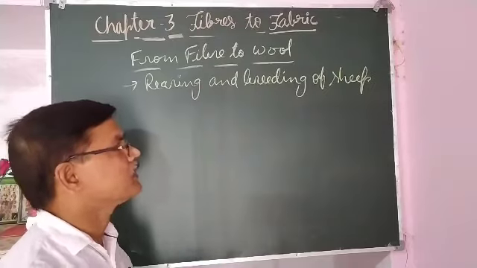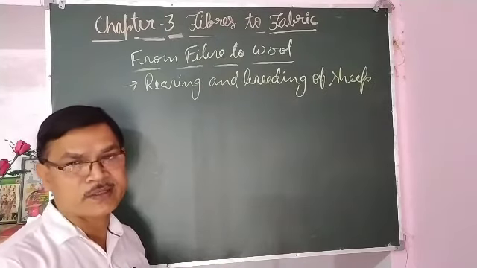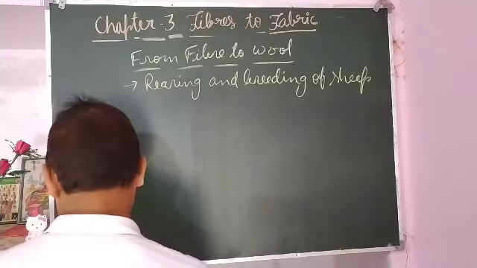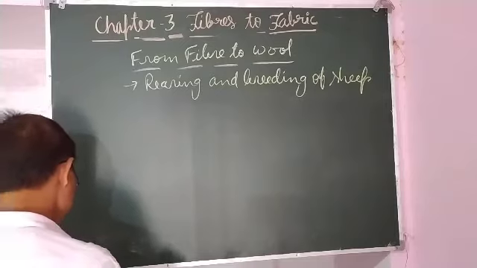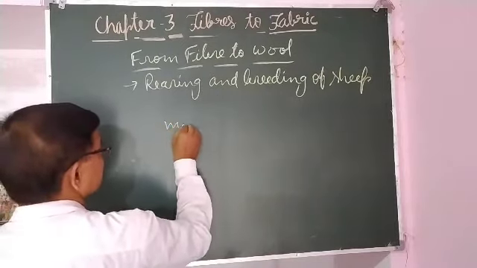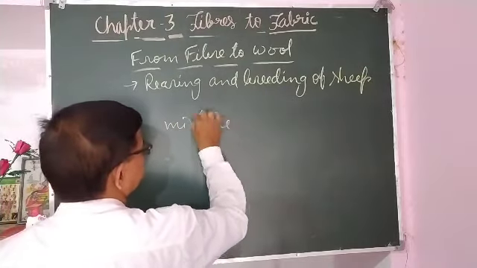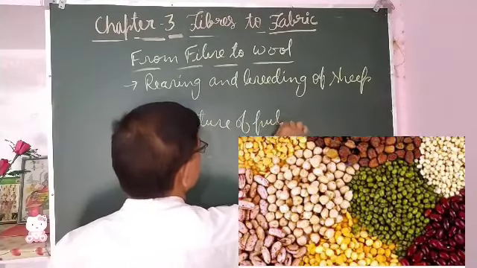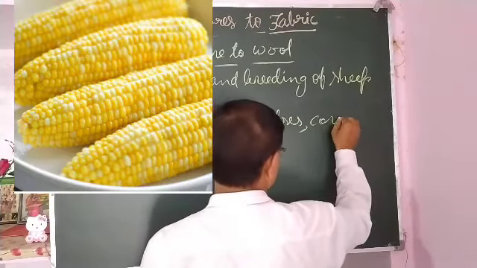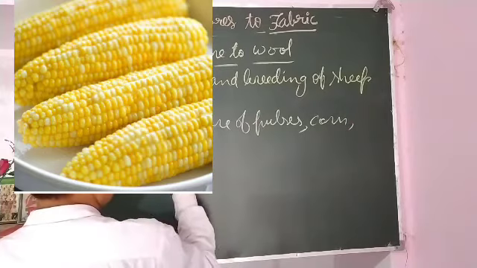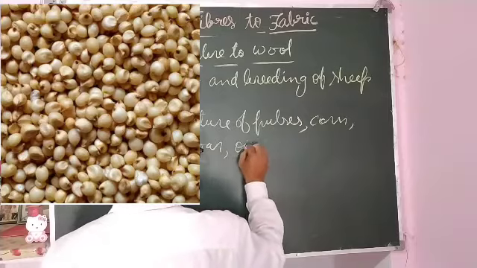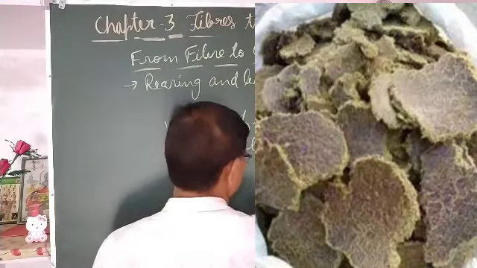A lot of open area is there, so they take them for grazing. Apart from grazing, they are also reared on a mixture of pulses, corn, jowar, oil cakes and minerals.